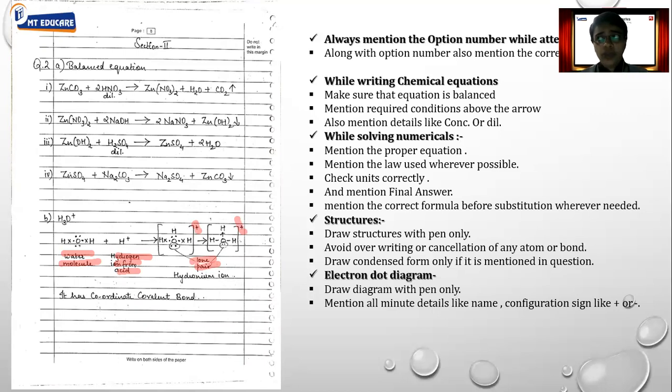If it is the formation of a water molecule or the formation of any particular compound, make sure that you are writing the electronic configuration properly. You are naming the substance, whether it is in atom form or ion form. You have to mention that detail as well. So mention each and every minute detail when you are drawing any particular diagram.